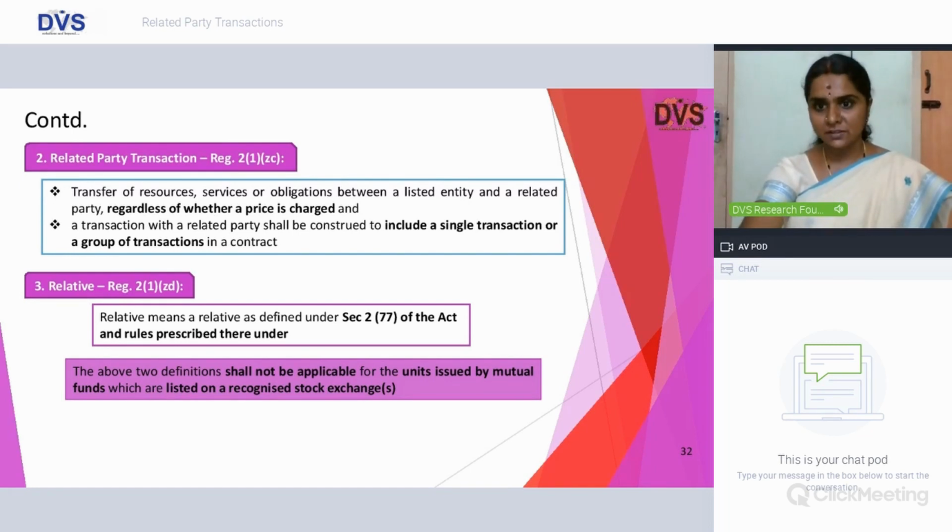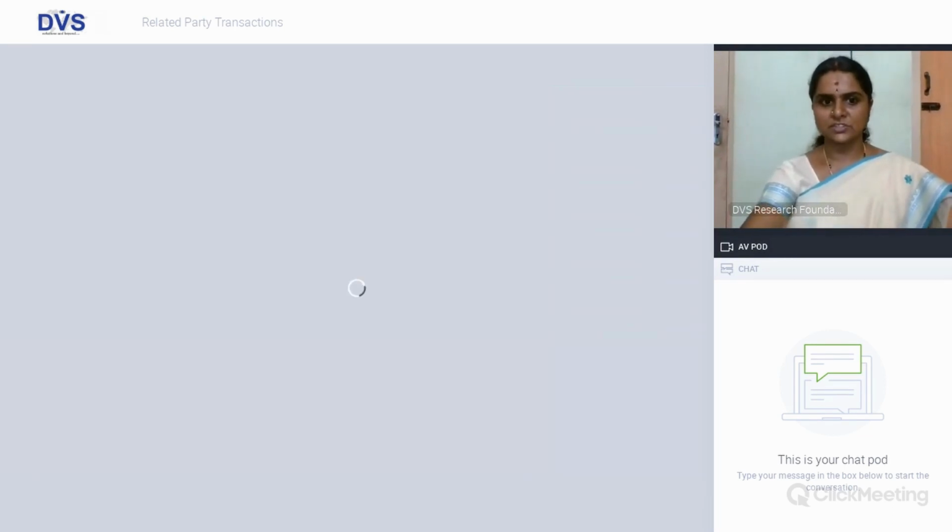And with regard to relative, again, it draws reference to your 2 subsection 77 of the Companies Act. With regard to related party transaction, again the scope is wide in SEBI LODR, friends, because here it talks about transfer of resources, services, obligation between a listed entity and a related party, regardless of price being charged. So, irrespective of the price which is charged, where there is a transfer of resource, service or obligation, then it will squarely fall within the ambit of RPT. Over and above this, it shall be considered as a related party transaction for a single transaction or group of transactions.